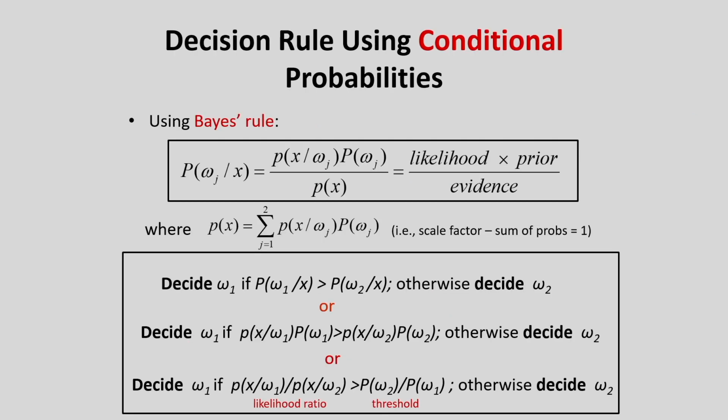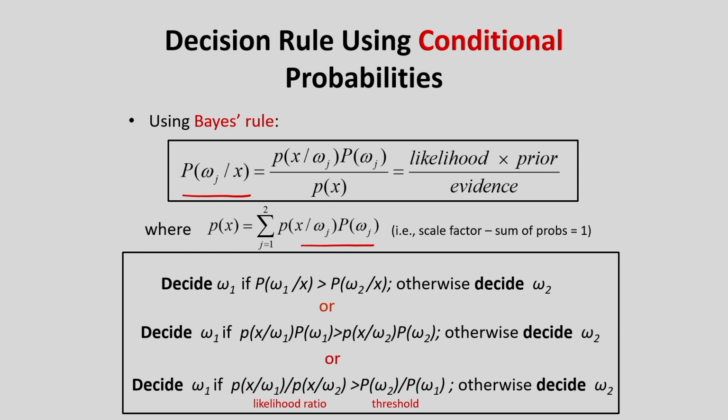So here you see I am showing the Bayes rule, that is the posterior probability is equal to the likelihood into prior divided by evidence. The evidence is nothing but the scale factor that is used for normalization. So in classification it has no significance. So based on the parameters, the likelihood and the prior, we can take classification decision.